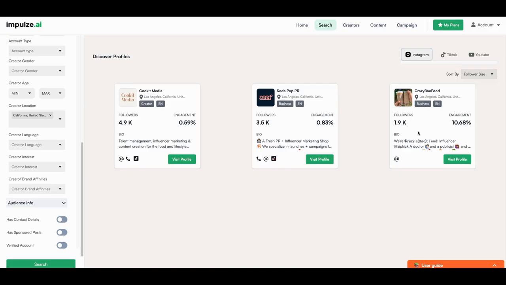This one has 1,900, so less than half, but they have a higher engagement rate. This is how you can make quick work of doing some research. I went ahead and looked and figured out why this particular person, and this is amazing because they have less than half of the followers, but they have a higher engagement rate. And they're all from Los Angeles, right? They're all from Los Angeles.